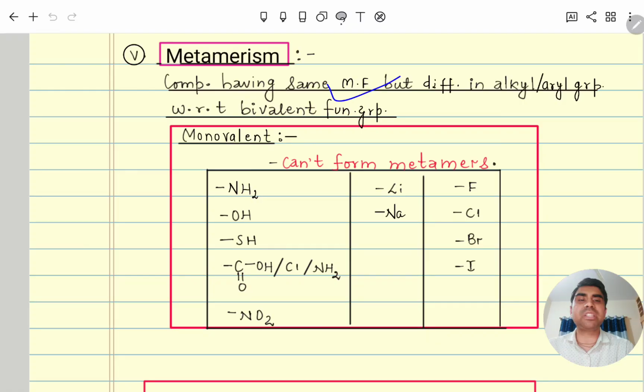Molecular formula will be same. What will be different? Alkyl or aryl position with respect to the bivalent functional group. First of all, which ones will not form metamers? All monovalent groups, like primary amine, OH, SH, carboxylic acid or its derivatives, nitro compounds, lithium, sodium, and fluorine, chlorine, bromine, iodine never form metamers.